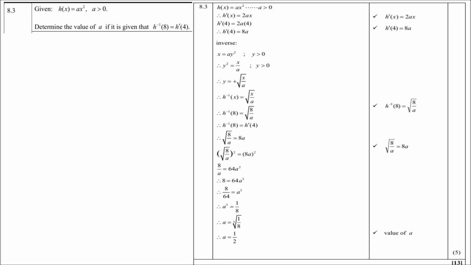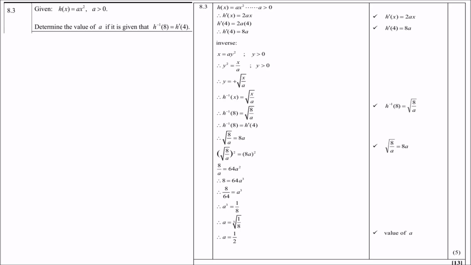So h of x is therefore ax squared, and we must now differentiate ax squared. You remember the rules? So it's 2 times a and subtract 1 from the 2. So it's 2ax. Then the derivative of h at 4, replace x with 4, and you get derivative of h at 4 is then 8a. So we have that first equation now.